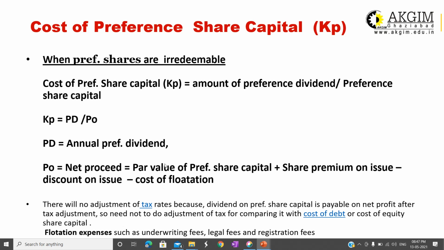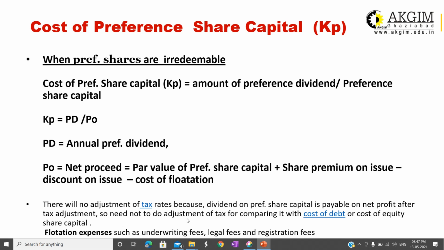Net proceed is equal to the par value of the preference share, or if it is issued at a premium, then the premium will be added. If it is issued at a discount, the discount will be deducted, along with the cost of flotation. The concept of flotation cost, discount on issue and share premium is very similar to what I have already told you in case of debenture.